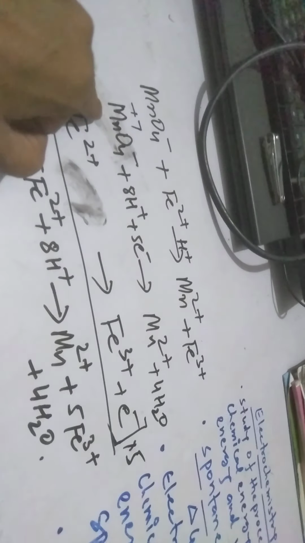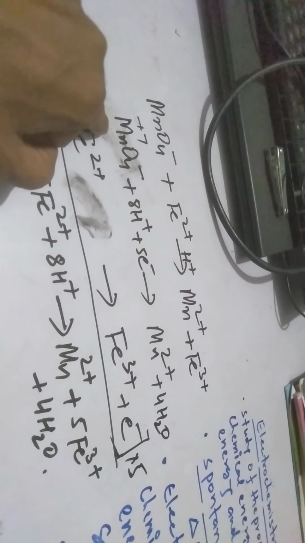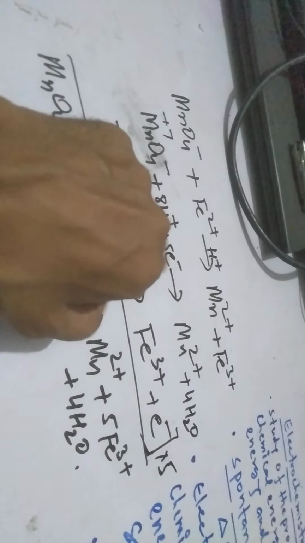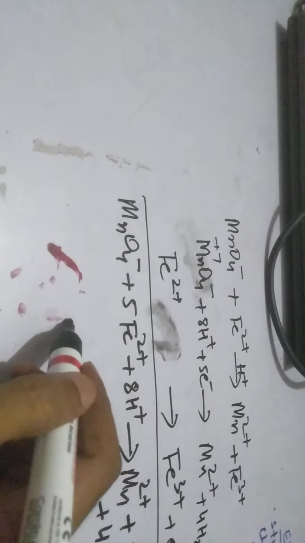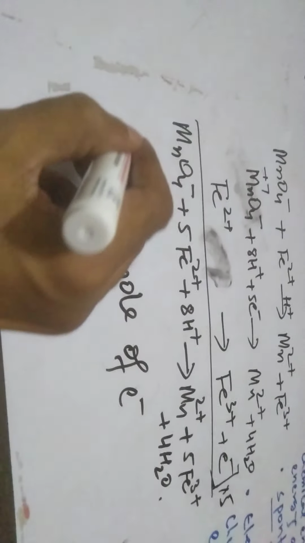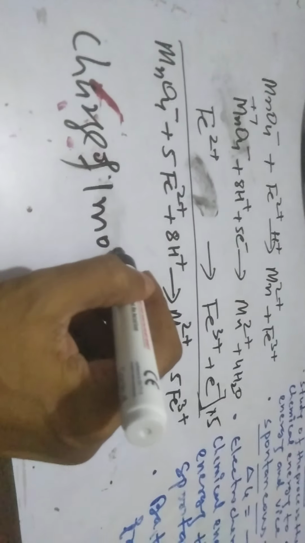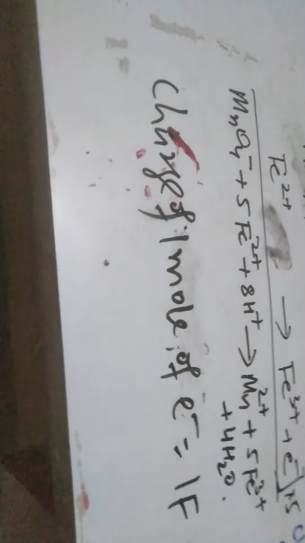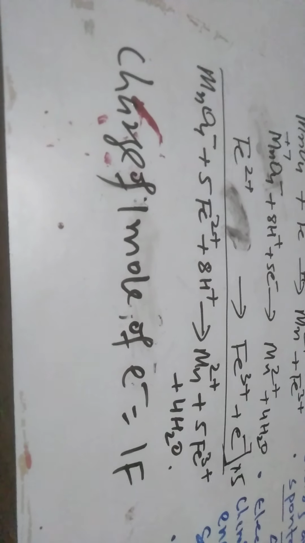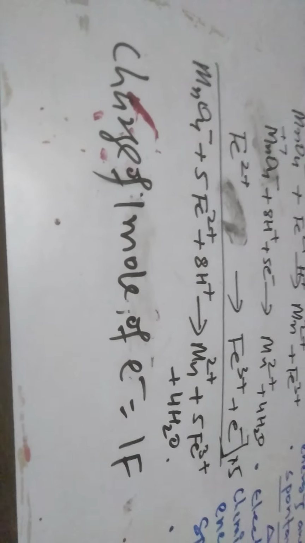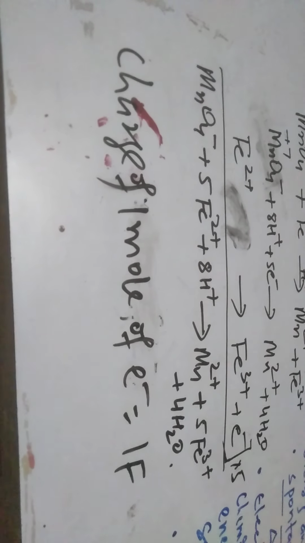thus for 1 mole of MnO4 minus, 5 moles of electrons, and we know the charge of 1 mole of electrons equals 1 Faraday. Therefore, the charge of 5 moles of electrons equals 5 Faraday.